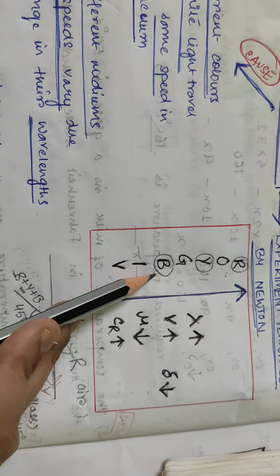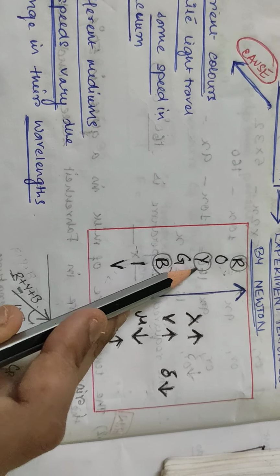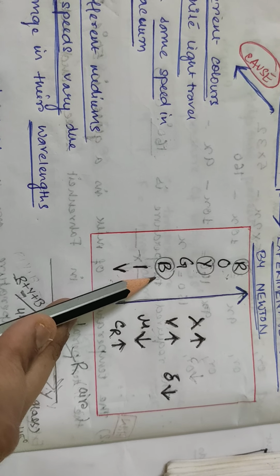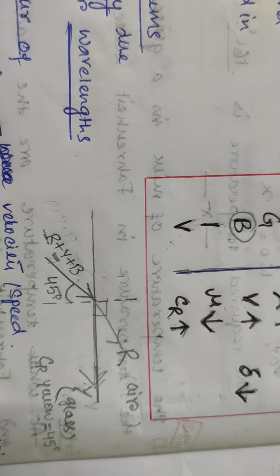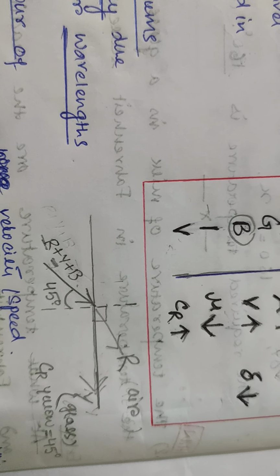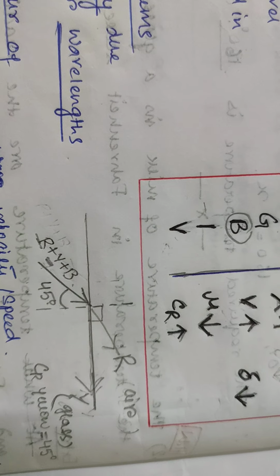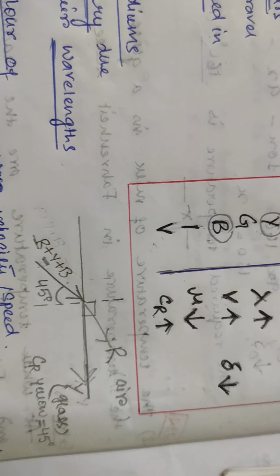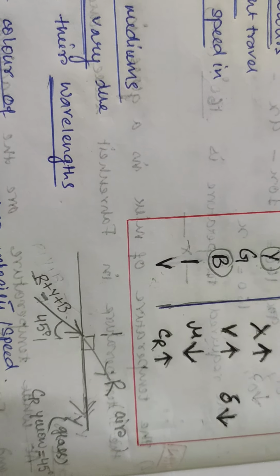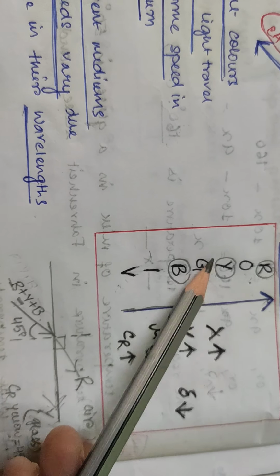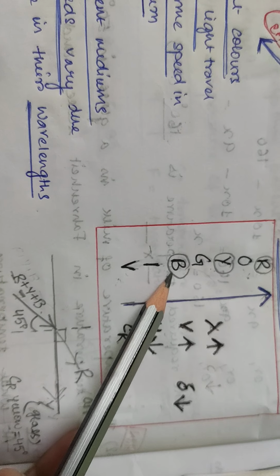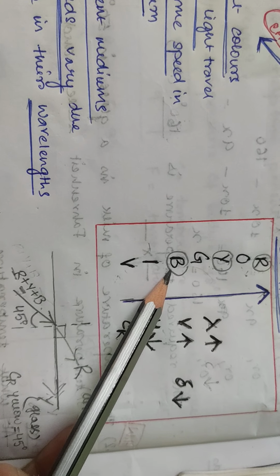Then what about blue? Its critical angle is less than yellow. So that means it's less than 45 degrees for blue. That means for blue, the time has come to show total internal reflection. Why? Because the critical angle for blue is less than that of yellow. That means the critical angle has already been crossed.